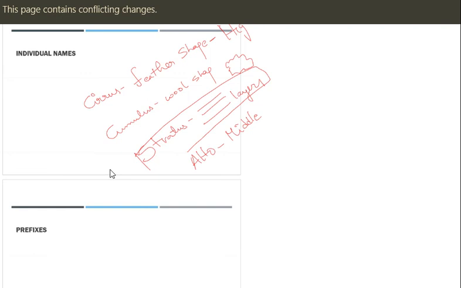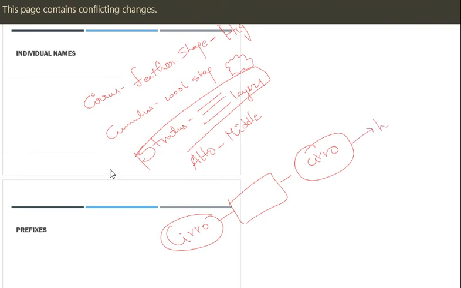Next, prefixes. Wherever you find cirro as a prefix, it gives the meaning that the cloud present is the highest cloud. Okay, highest. Next, alto.